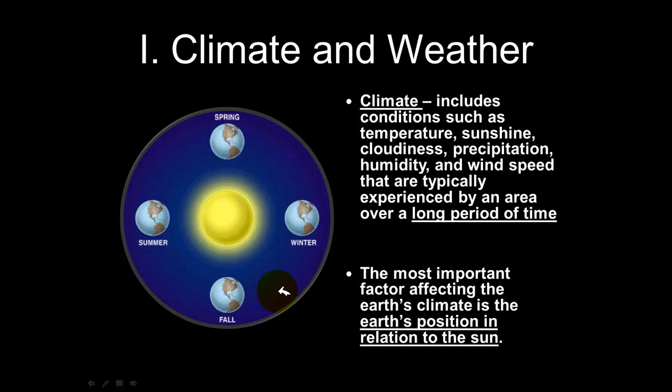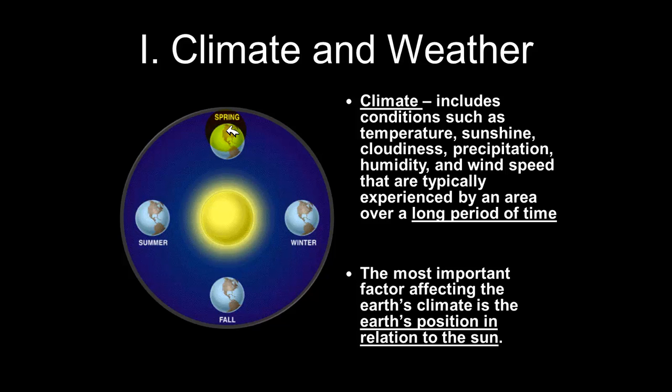Now, the most important thing that we need to realize about the climate, or what affects the climate, is represented by this graph, and that is the Earth's position in relation to the sun. What this graphic shows you is where the Earth is in its rotation around the sun for each of the seasons. So this is where the Earth is when we rotate around the sun for the winter, spring, summer, and fall. And of course, what this picture is not showing is that not only is the Earth rotating around the sun, but it is also spinning on its imaginary axis.